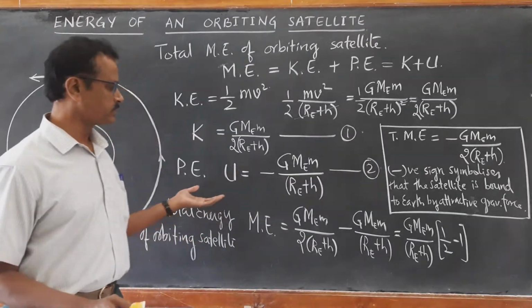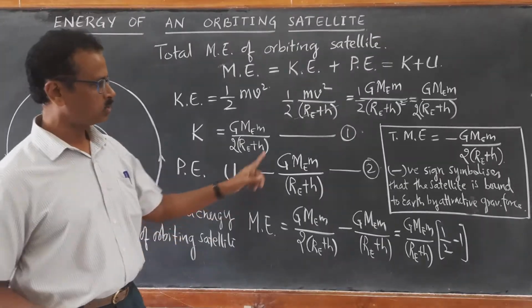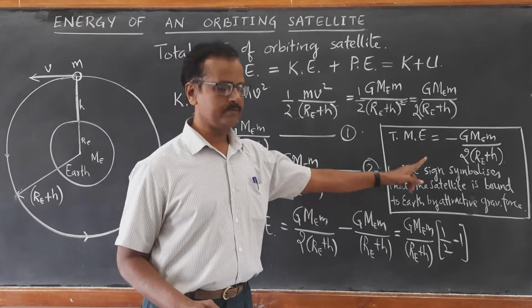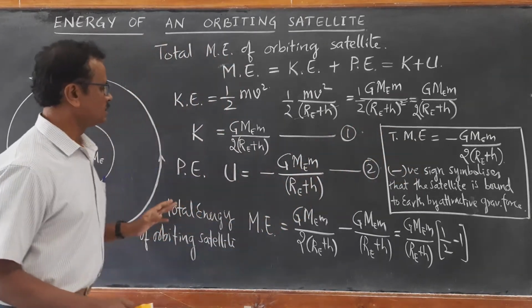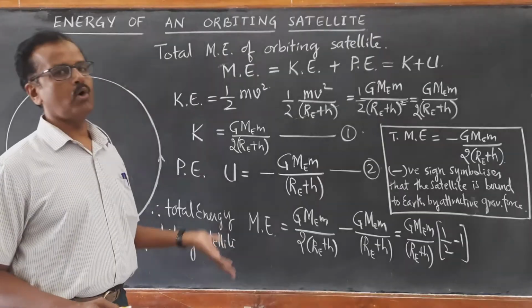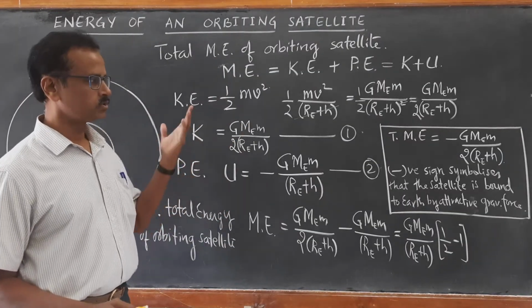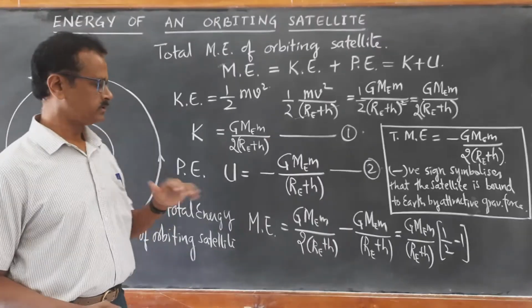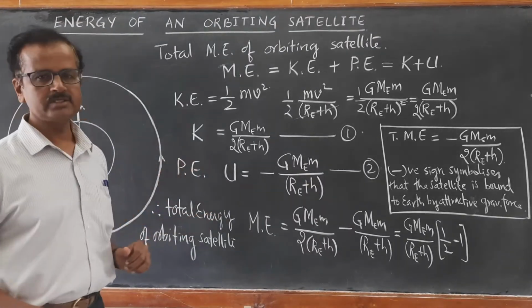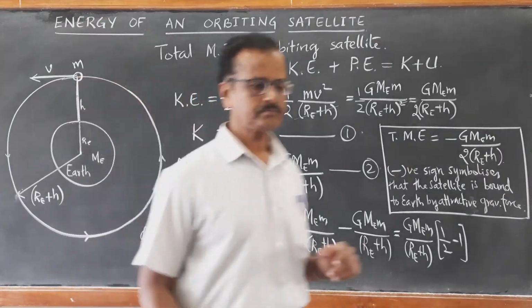So potential energy is 2 times the total mechanical energy, and kinetic energy has the positive value of total mechanical energy, since total mechanical energy is negative. This is how we conclude from the energy calculations. So we will write the concluding statements.